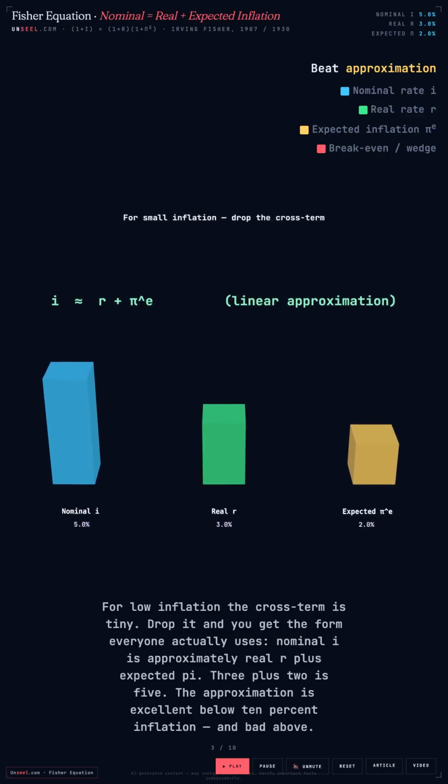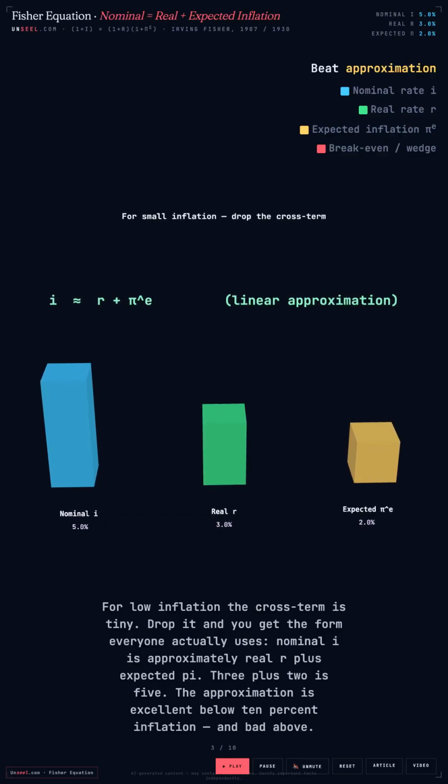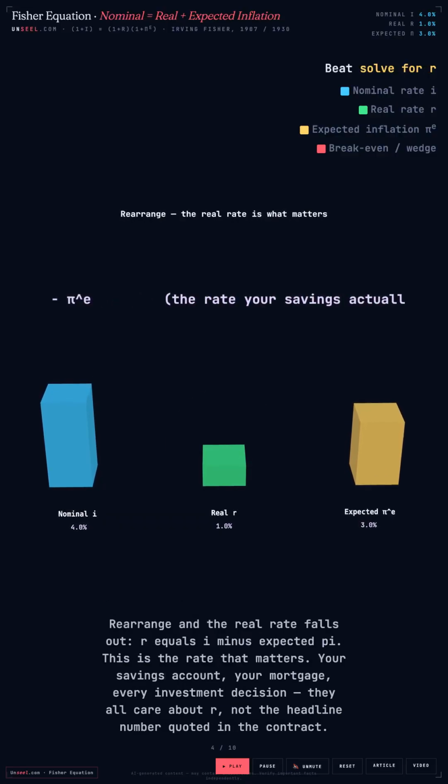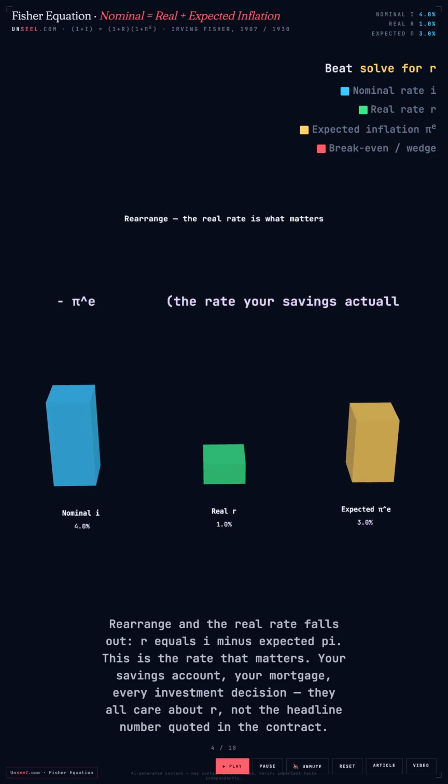Nominal i is approximately real r plus expected pi. 3 plus 2 is 5. The approximation is excellent below 10% inflation, and bad above. Rearrange and the real rate falls out: r equals i minus expected pi. This is the rate that matters. Your savings account, your mortgage, every investment decision, they all care about r, not the headline number quoted in the contract.